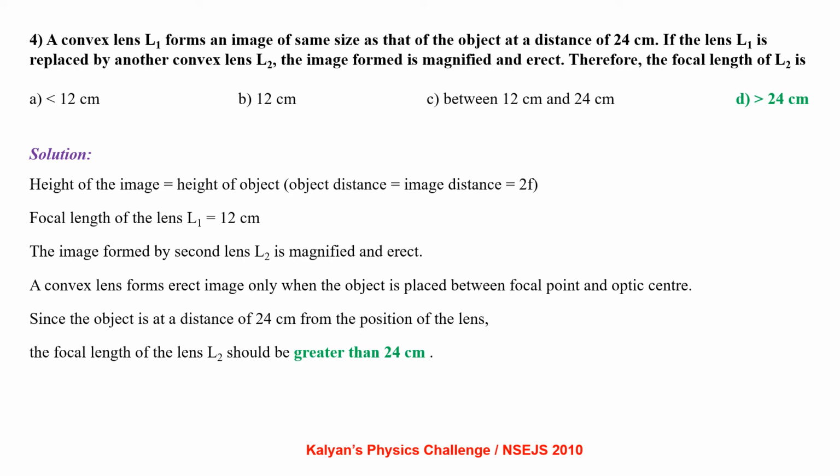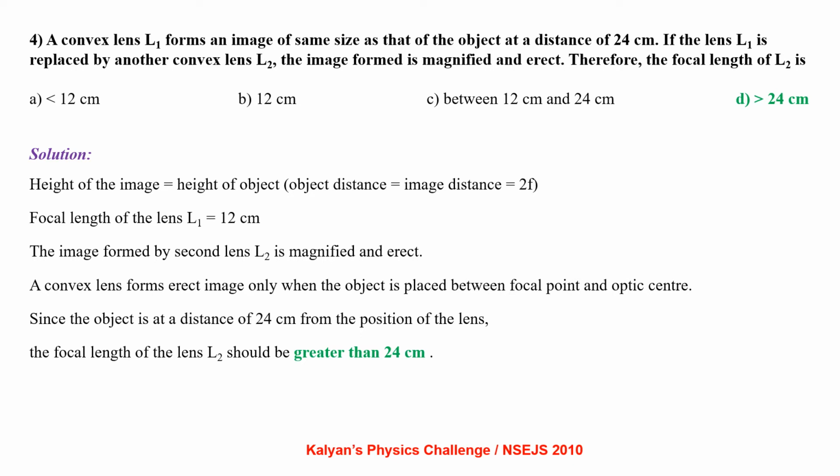In the case of the first lens, it is given that the height of the image is equal to the height of the object. From there we can say image distance is equal to object distance. This is possible only when the object is placed at the center of curvature of the lens. You know, the center of curvature is at a distance double the focal length from the optic center of the lens. So the focal length of the first lens is 12 centimeters.